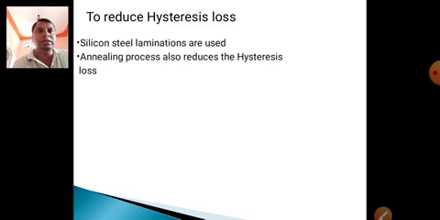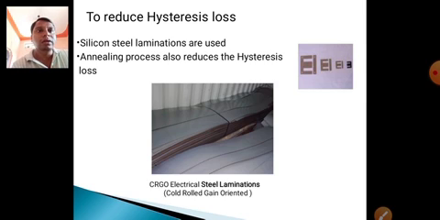To reduce the hysteresis loss, silicon steel laminations are used. If laminations are not used in the iron, the loss will be more. So we have to laminate the field steels. The annealing process also reduces the hysteresis loss. These are the single steel plates.